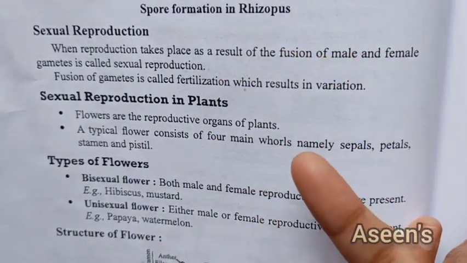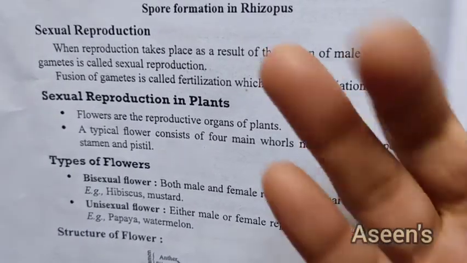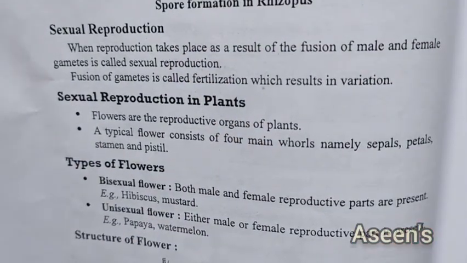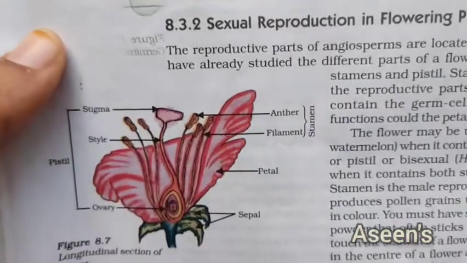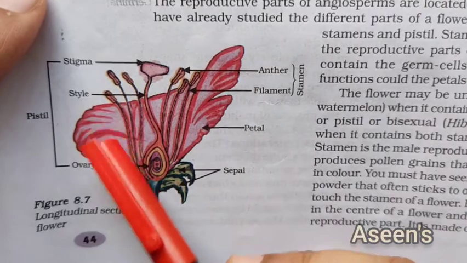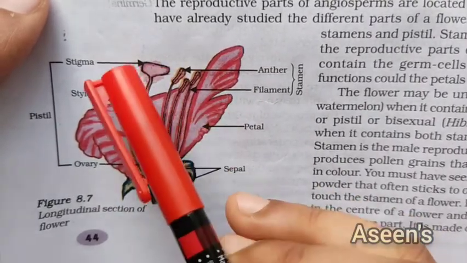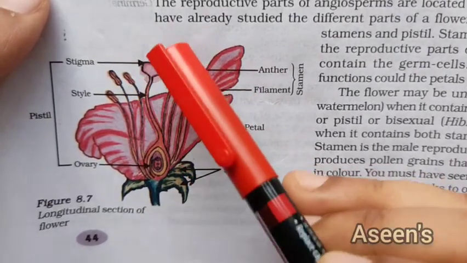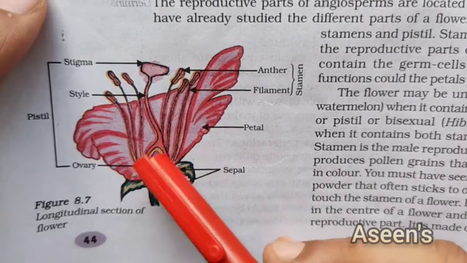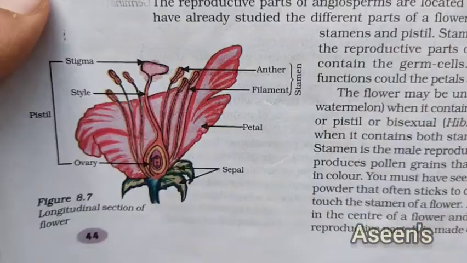The first whorl consists of sepals. The second consists of petals. Third, stamen. And the fourth, pistil. I can show you it in this manner. These are the sepals, the first one. Then come the petals. Then come the stamens, the peanut-like heads that you can see here, which will be circling around. And the last one is this whorl, or the bulb with a long string. This is nothing but our pistil.